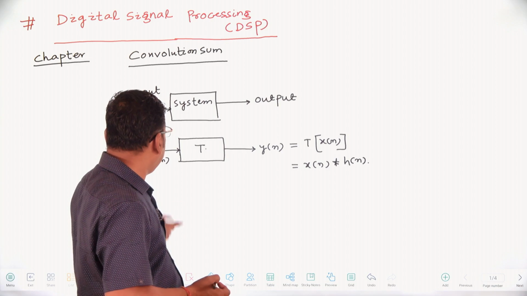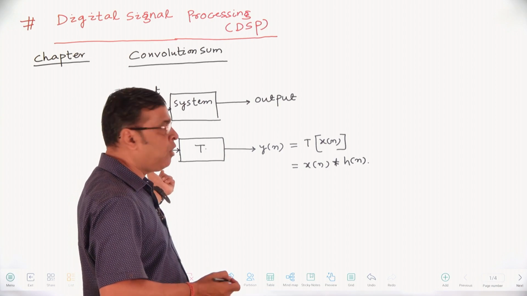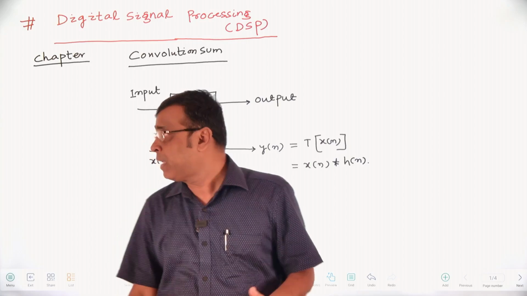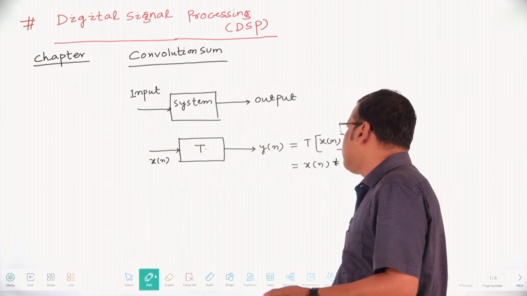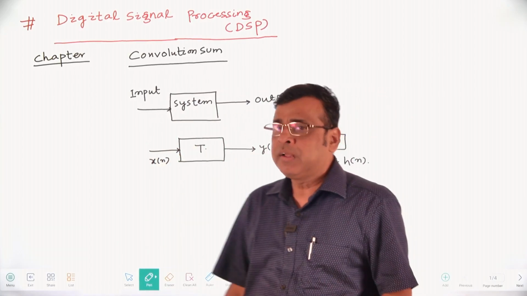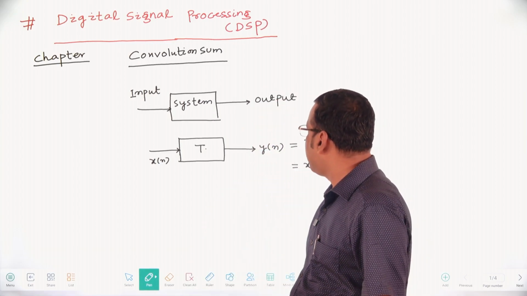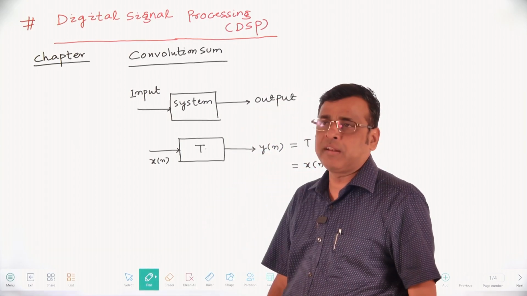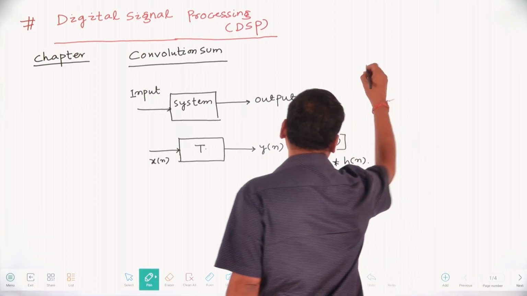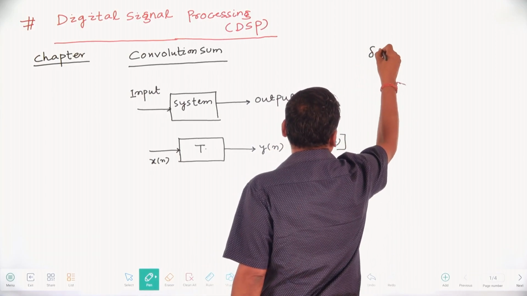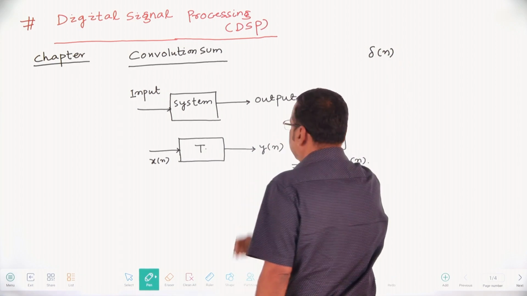Suppose any arbitrary sequence x of n can be represented by means of a weighted sum of delayed impulse signals. The impulse signal, as I already said, is del of n, that is your impulse sequence.